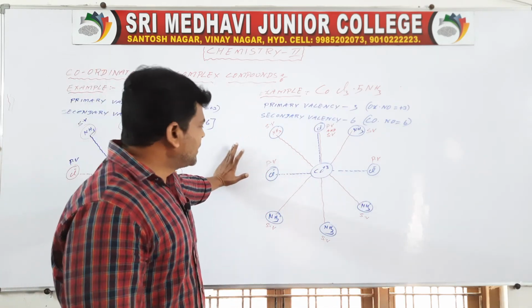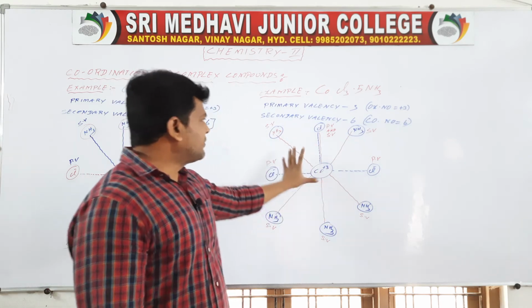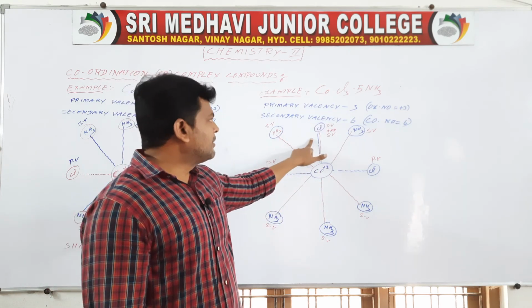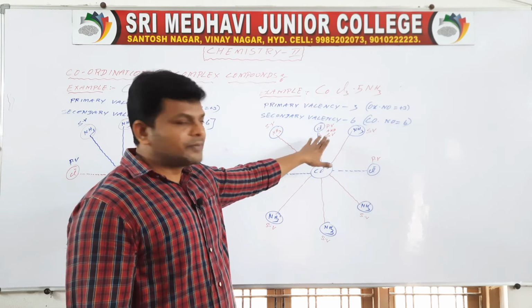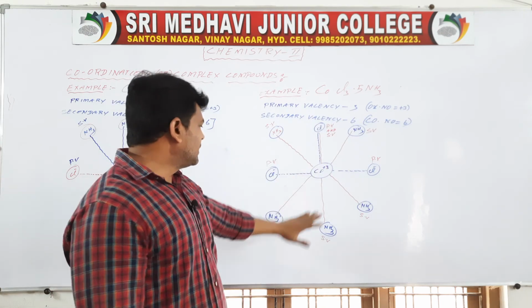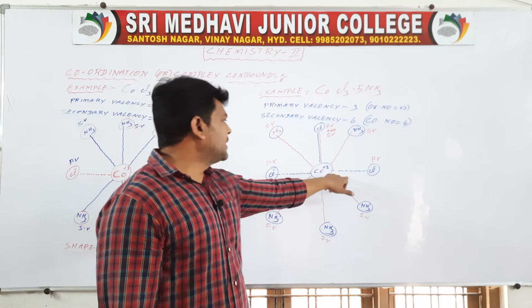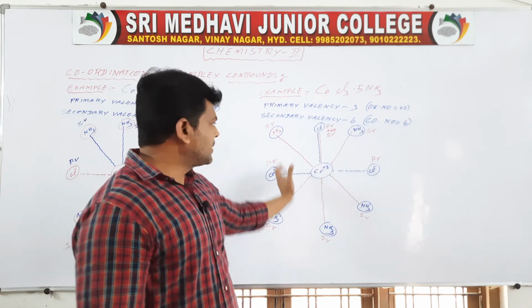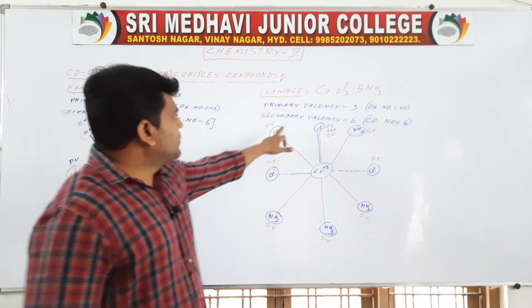What I mean to say is, the central atom is Co plus 3, 5 ligands are ammonia and 1 ligand is an anion. It satisfies primary valency and secondary valency, and the remaining only satisfy secondary valency. Remaining 2 satisfy primary valency, remaining 5 satisfy secondary valency. Coordination number has no change.